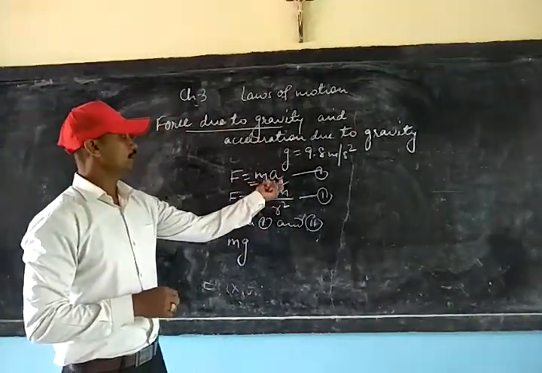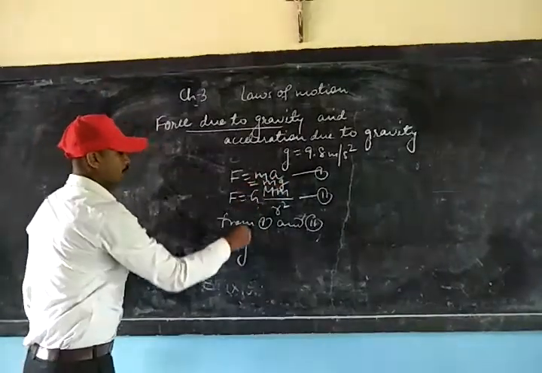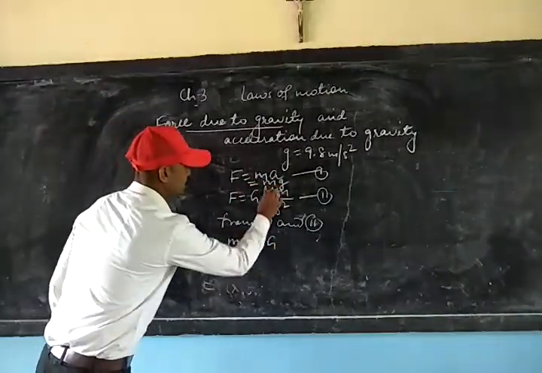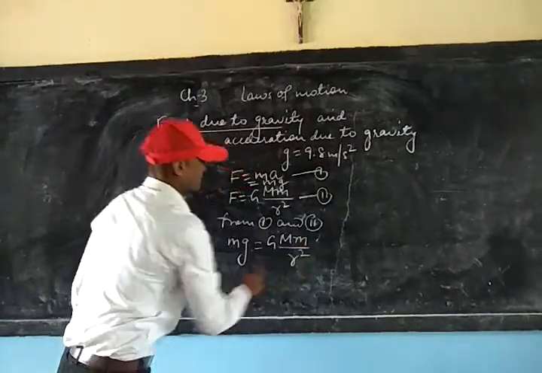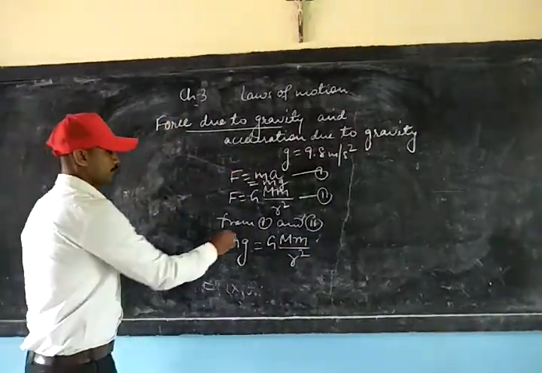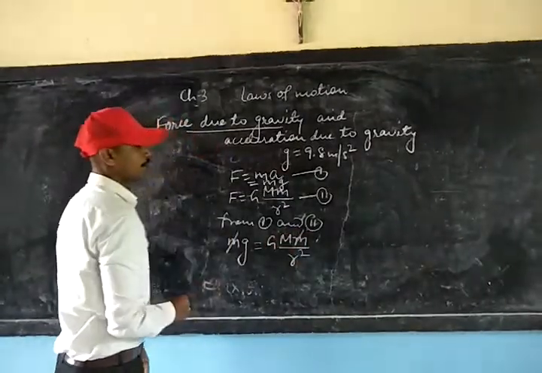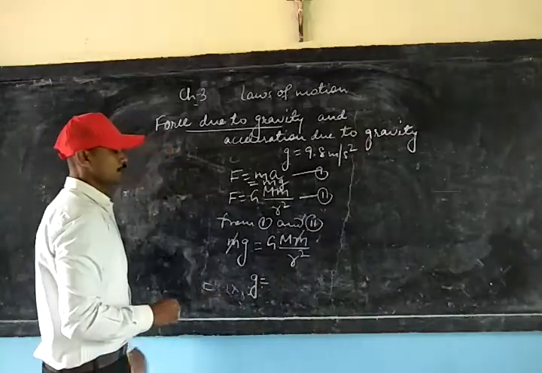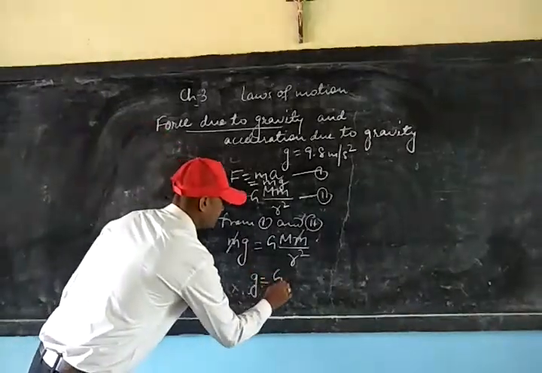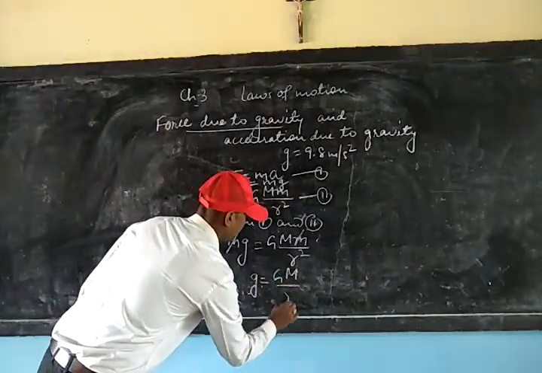So we can write mg equal to G M m by r square. Now when you cancel this small m, we get the value of acceleration due to gravity is equal to G M by r square.